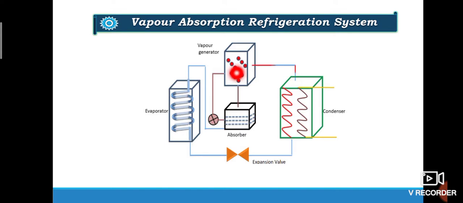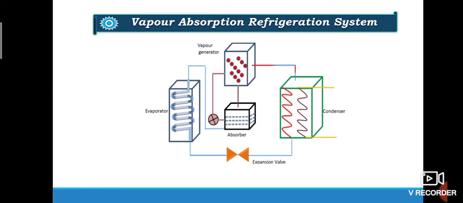Then this vapor will go to the condenser. High pressure ammonia vapor will reach the condenser where it will lose its latent heat and get converted into ammonia liquid, and this liquid ammonia will be passed through the expansion valve where reduction in pressure and temperature takes place.